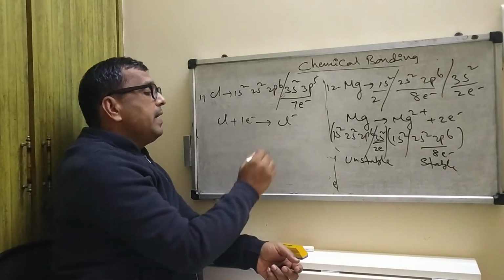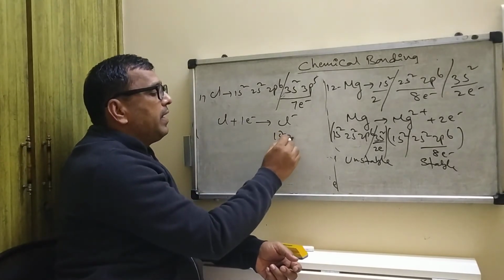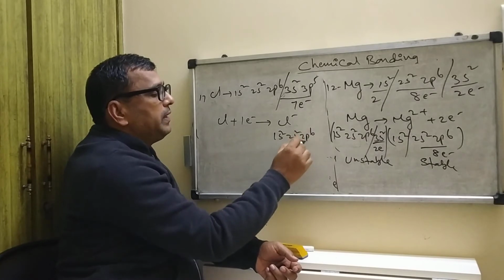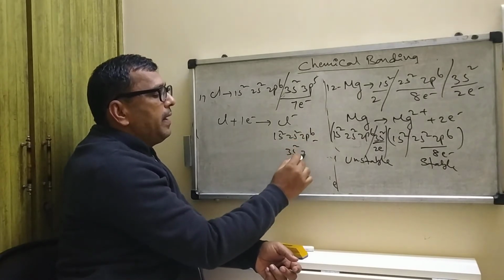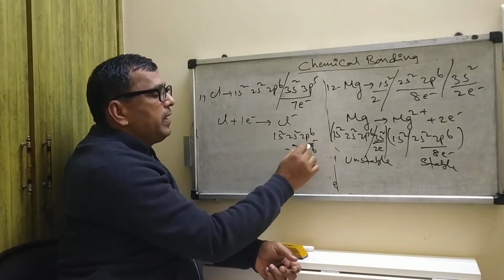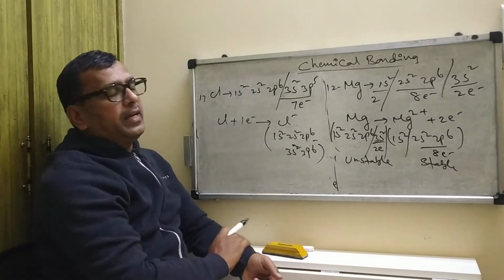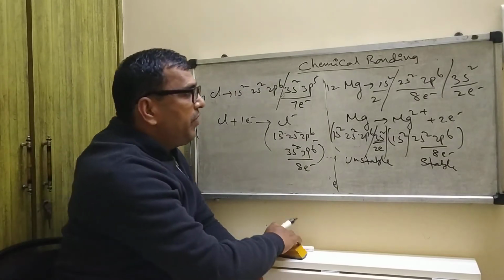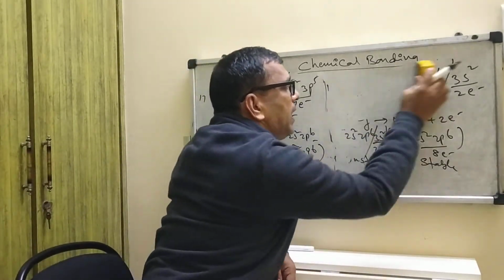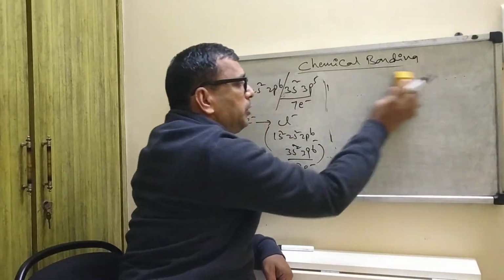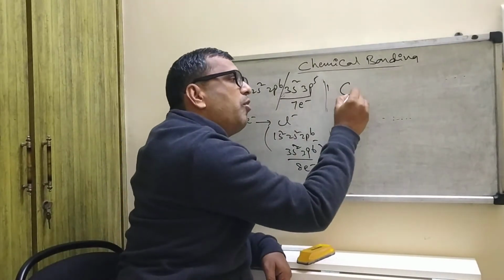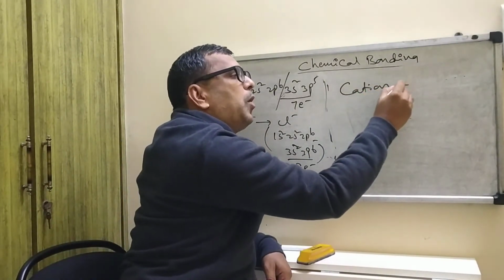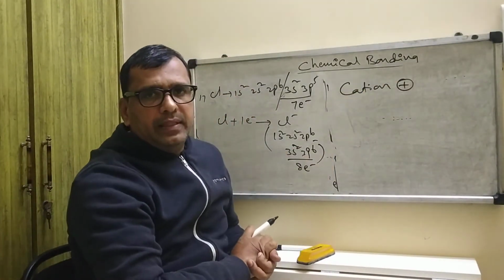So then here the electronic configuration is 1s2, 2s2, 2p6, 3s2, then 3p6. So it contains 6 electrons in 3p, so that is, it contains 8 electrons in the valence shell. So that is why it is stable. So if it is an atom, it is neutral. Suppose you take a cation. What do you mean by cation? It means positively charged ions.